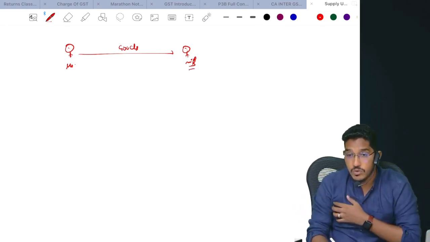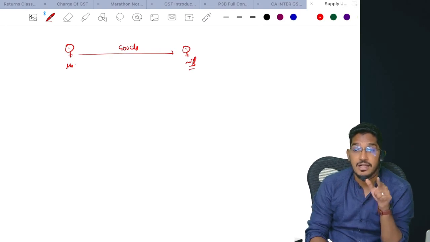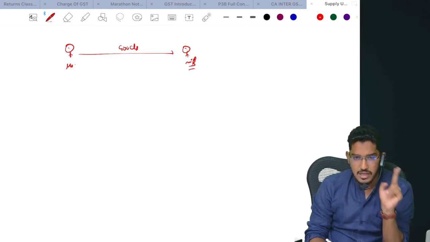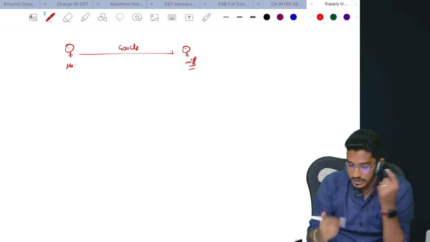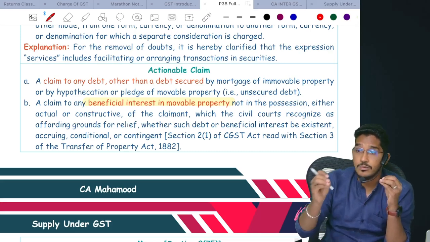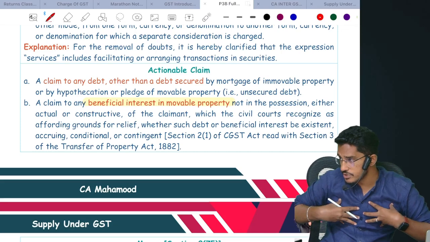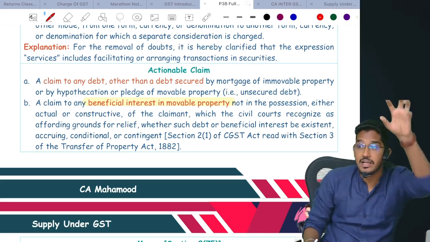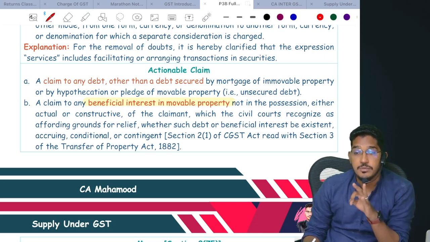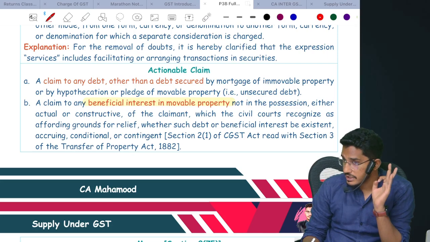Whatever you are having, that also will fall under actionable claims. Understand? So this much you remember. Actionable claim means unsecured debt, and also any beneficial interest in movable property which is currently not in your possession. You don't have possession of it, but you have a beneficial interest in that property. So even actionable claims will fall under the goods definition.